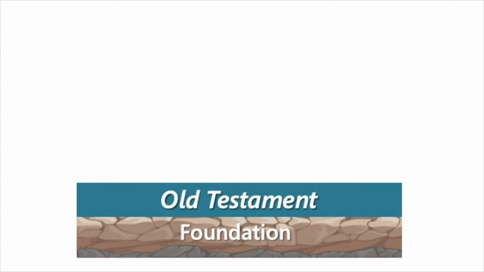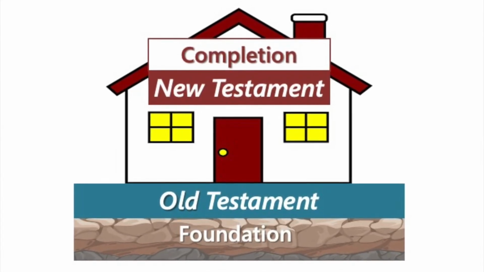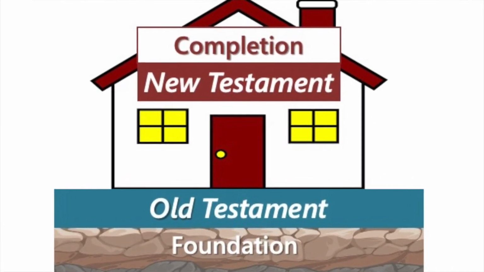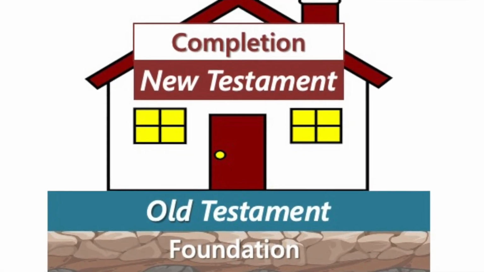Now, there is a relationship between the Old Testament and the New Testament. The relationship is much like a ball game that has a first half and a second half. It's like a play that has Act 1 and Act 2. They are distinct, but they're linked. So, the Old and New Testament are both essential, but they have different purposes. The Old Testament, one could say, is the foundation of God's plan. The New Testament is the completion of God's plan. It's important to see these distinctions, but also to see their connection when you pick up the Bible.